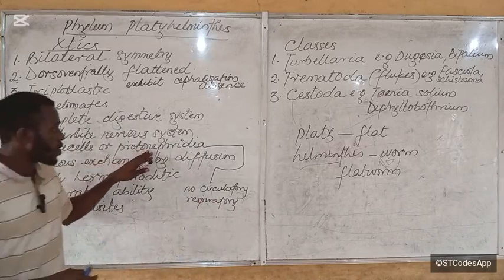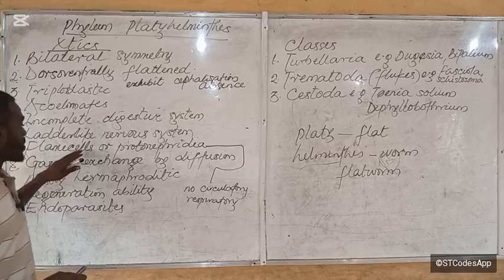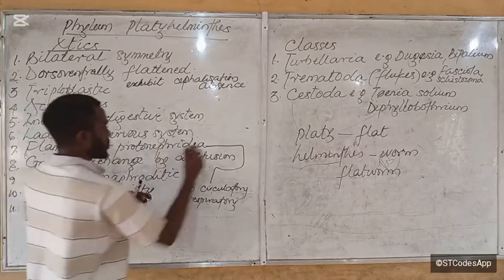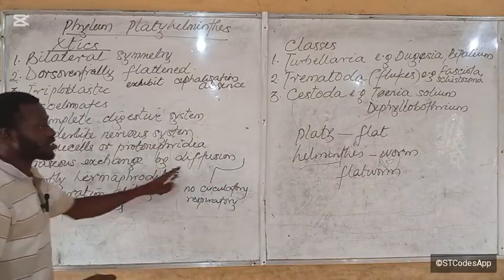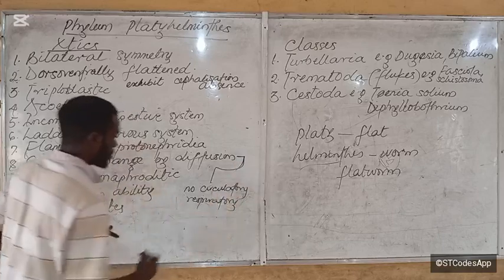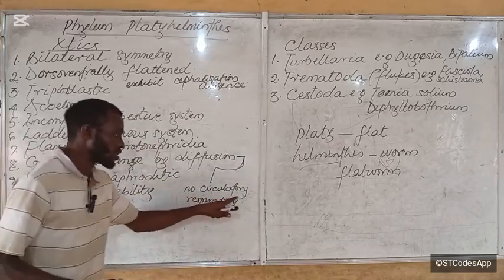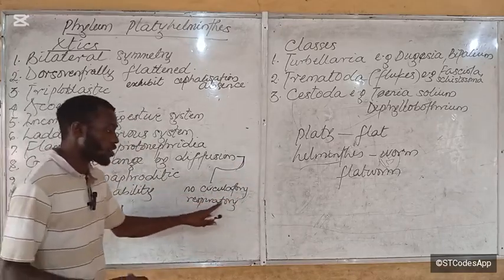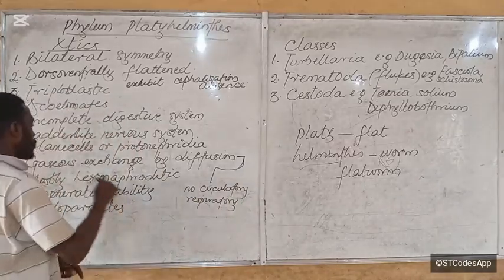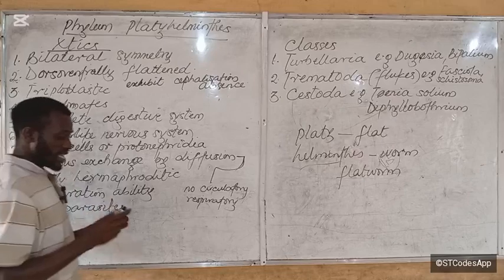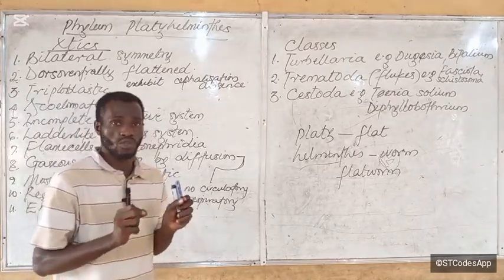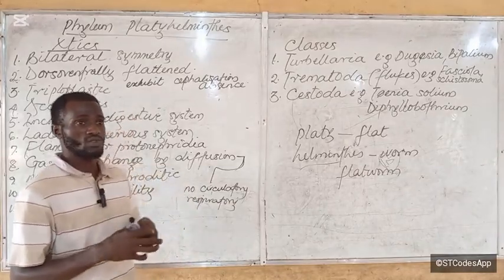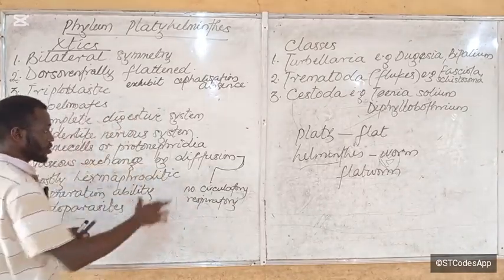Gaseous exchange is by diffusion, so they have openings, more like pores, on their body that they use for diffusion.